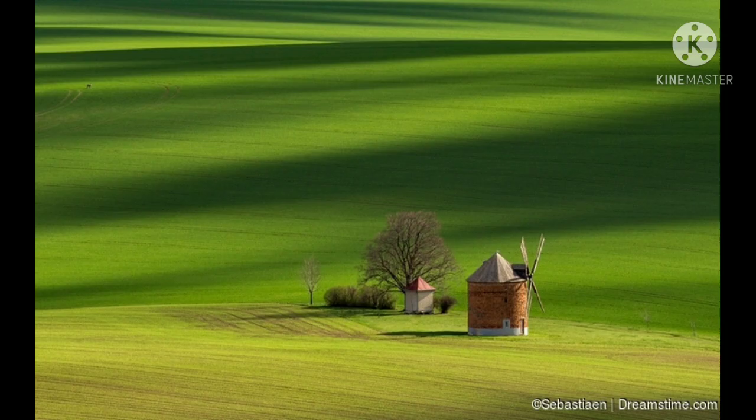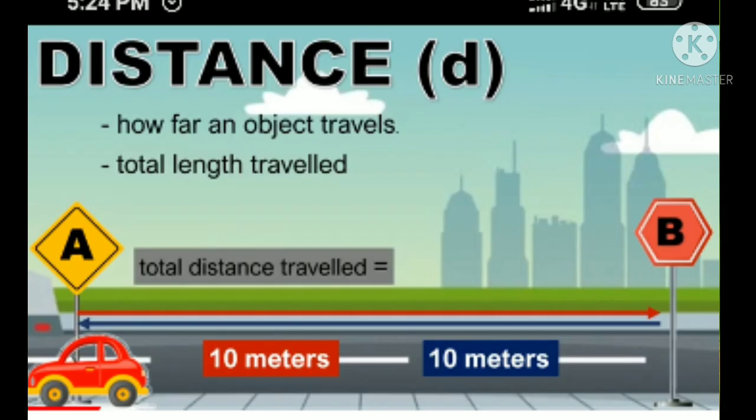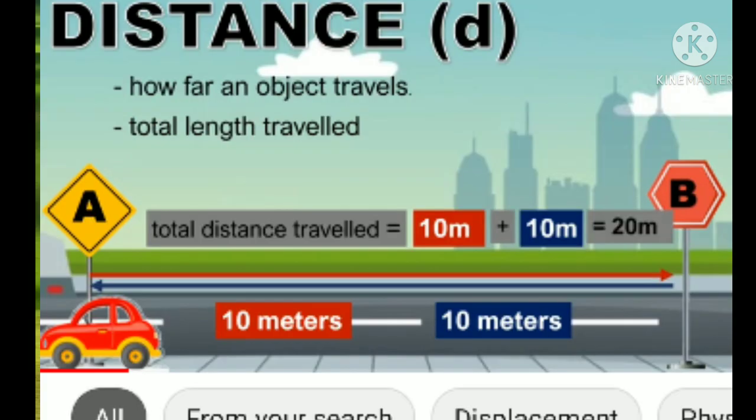Now from point B the car travels again to point A. How much distance is traveled by the car? The total distance traveled by the car is equal to 10 meter plus 10 meter. From point A to B is 10 meter, and again it travels from B to A, which is also 10 meter. So the total distance traveled by the car is equal to 20 meter.